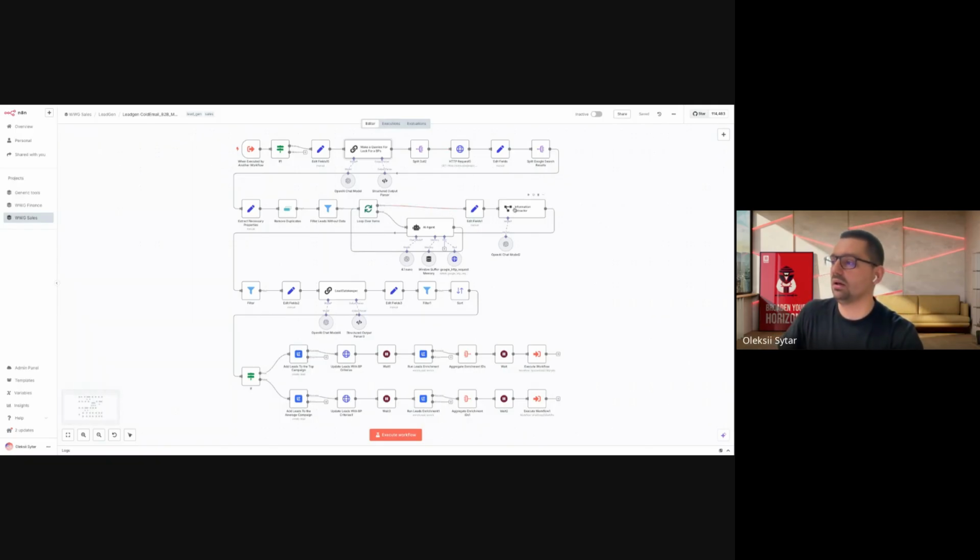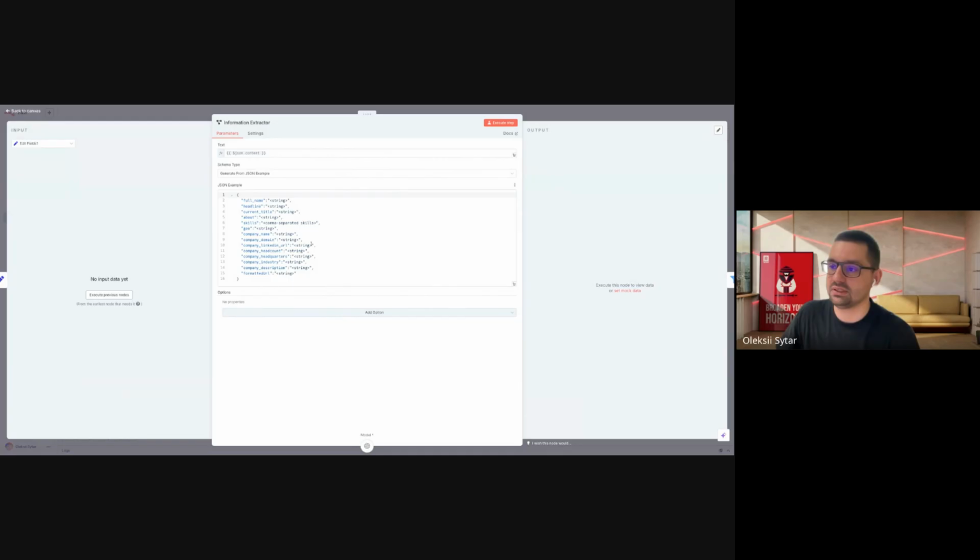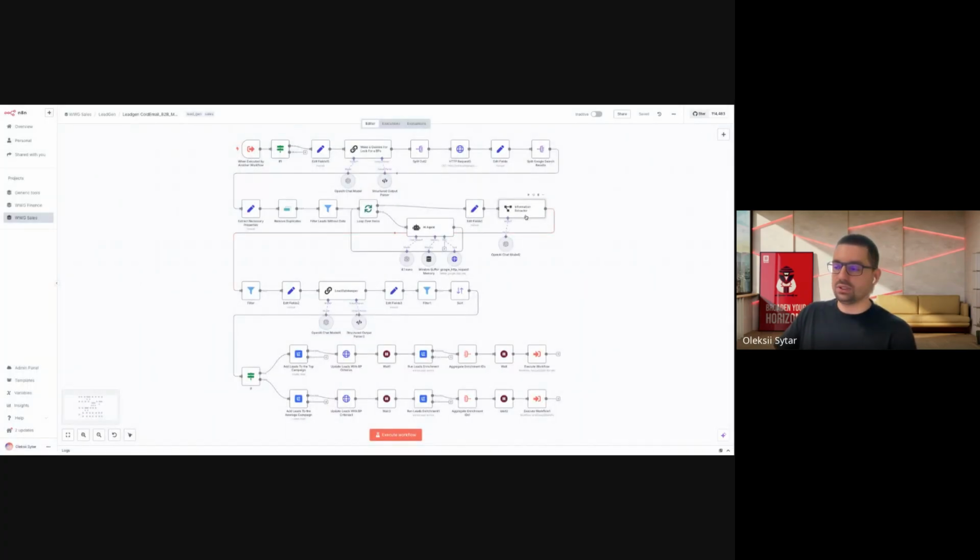After that, we have this information extractor, and we're extracting information from everything the agent found about the person. We're extracting full name, headline, current title, exactly current title, not past jobs, about, skills, geo, company name, domain, LinkedIn URL, headcount, headquarters, industry description, and so on. There are a lot of different things, but we're looking just for that.